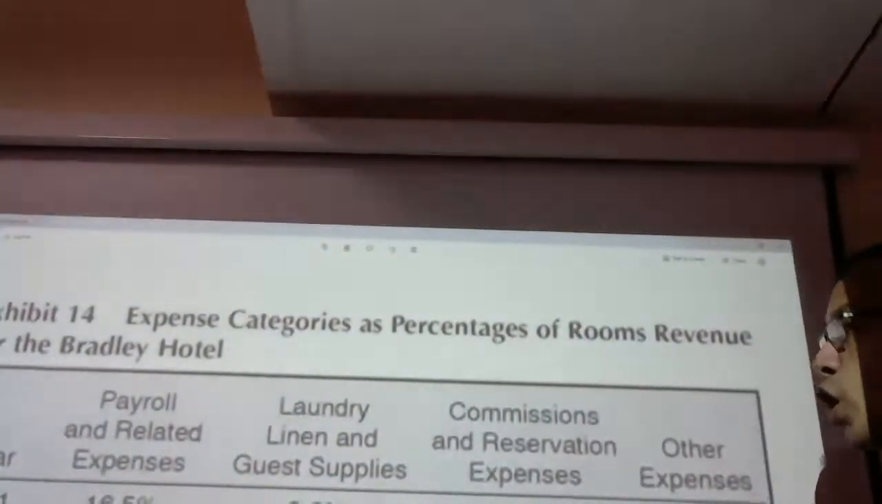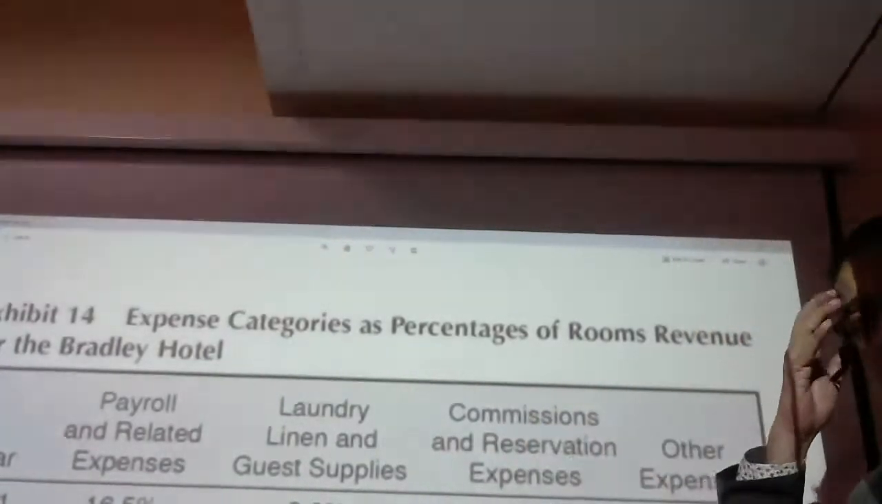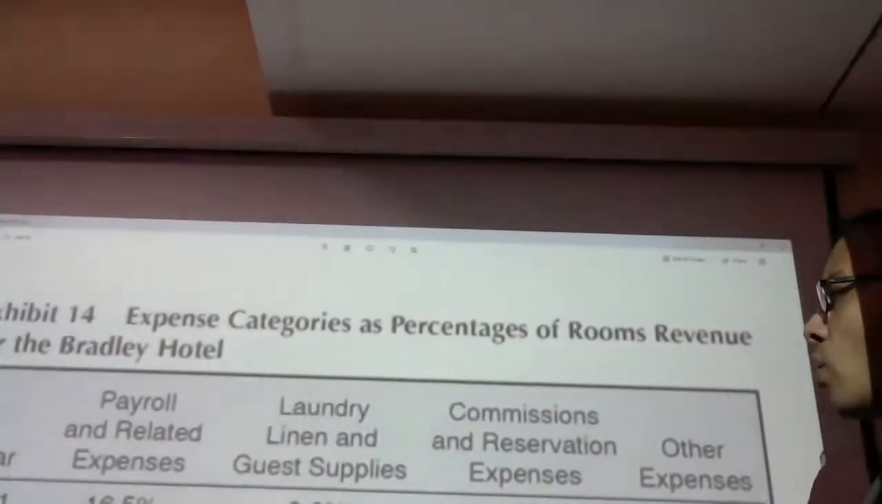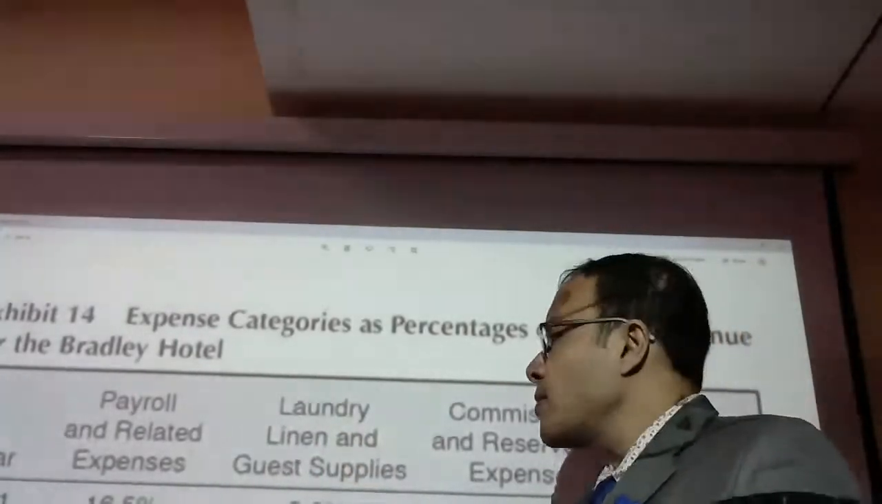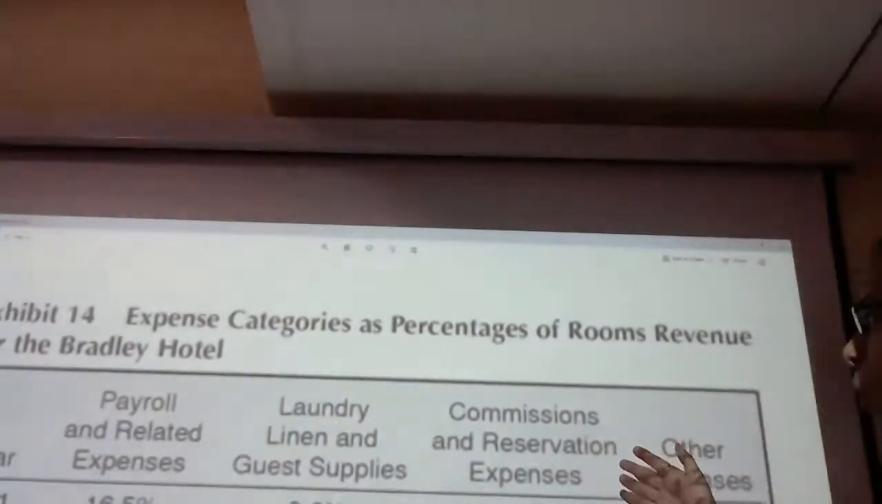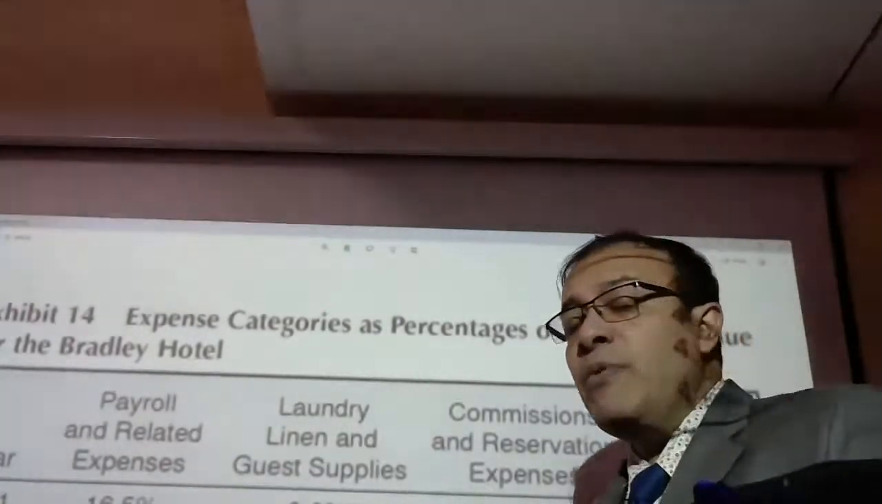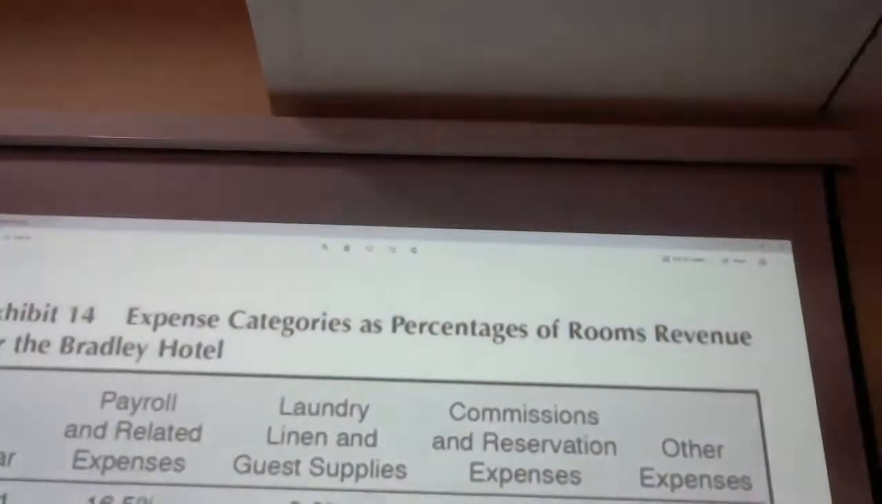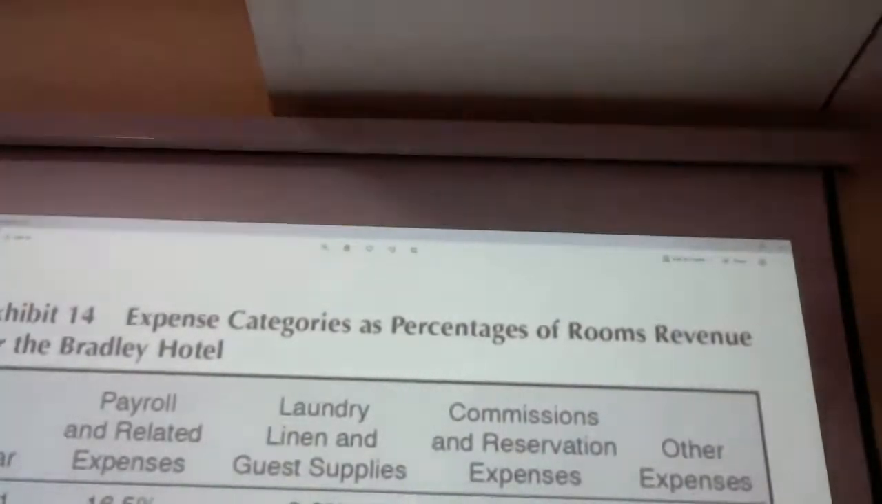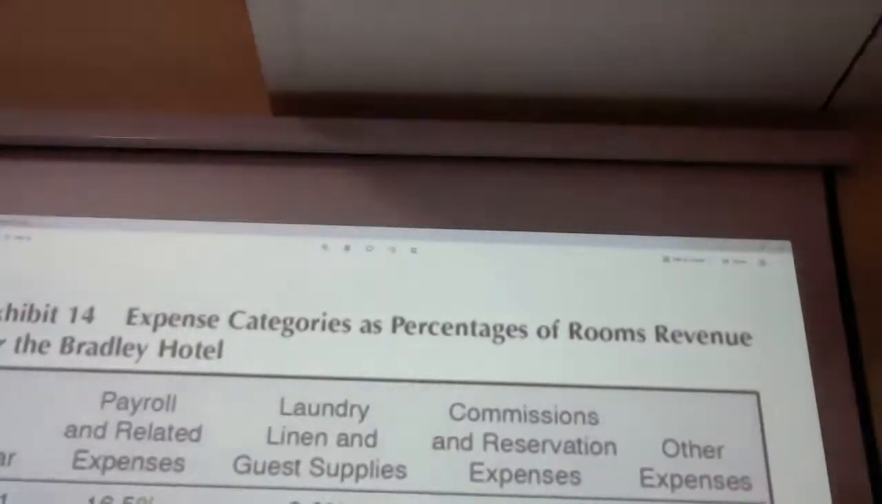All right. So now we can see that there are various heads of expenses. One is payroll and related expense. One is laundry, linen, and other guest supply expense. Another is commission and reservation expense, and finally other expense. Now, like last time, when you saw in an actual situation how to project the next year's revenue, now we are going to project the next year's budget for the expense.